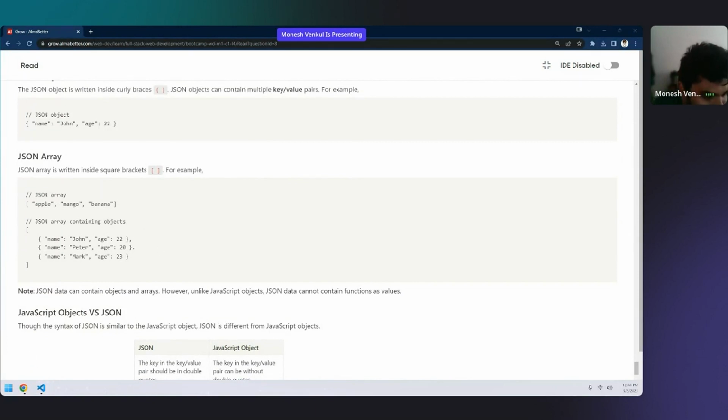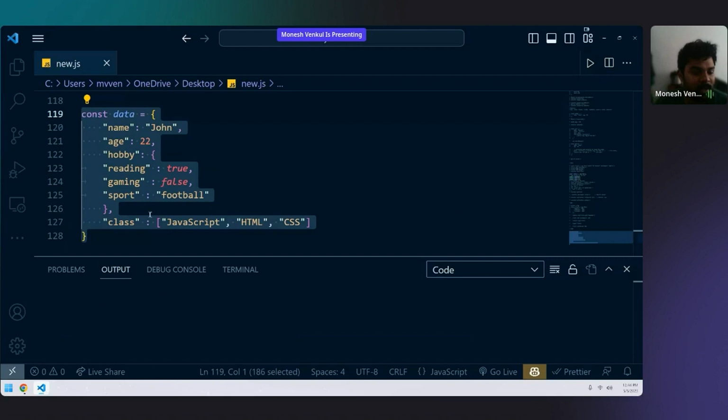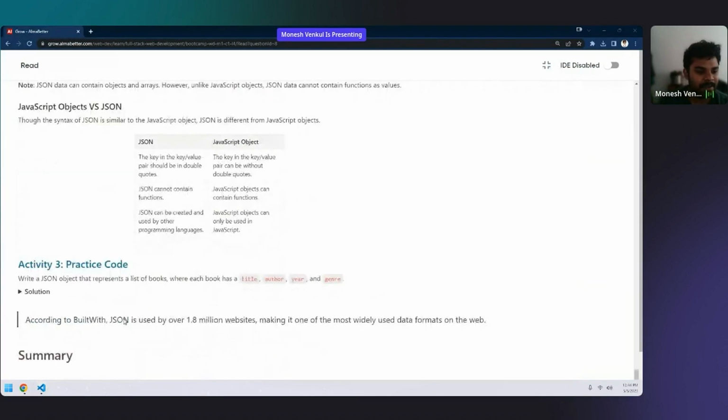Give a demo, please. Demo in the sense of how we communicate with the JSON, Lokesh. If I want to show how to communicate with the JSON, then it will be in later classes. Why? Because I need an actual project to show you the communication. I have to show you a front end part and a back end part. I need two actual things to show you the communication between them using JSON.